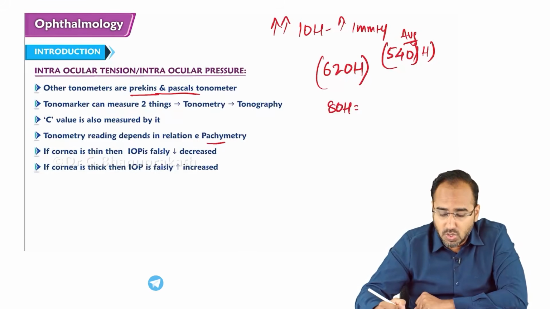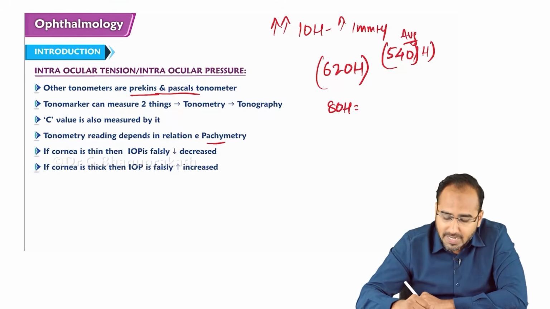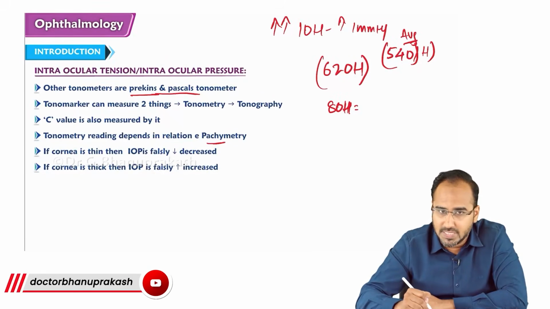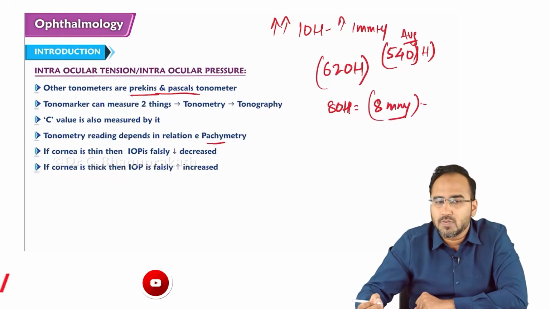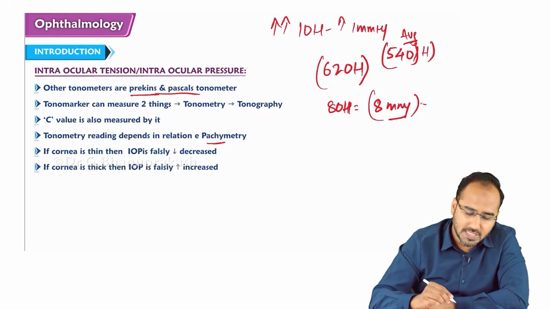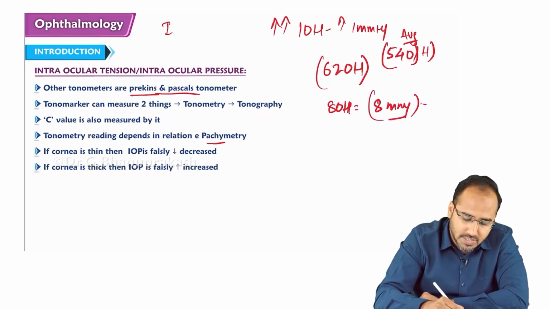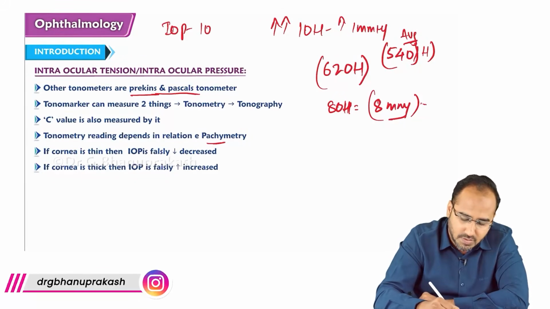So imagine, guys, 80 microns extra means for every 10 microns, 1 mm Hg is extra added. So 80 microns means we have to add 8 mm Hg over here. The normal intraocular pressure is between 10 to 21, and the average value is 16 mm of Hg.